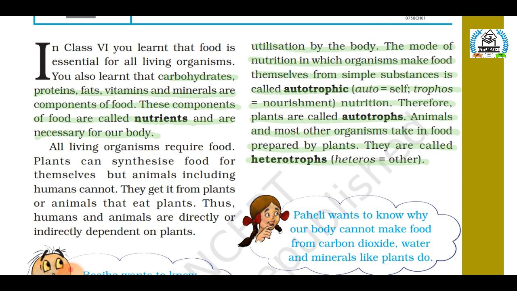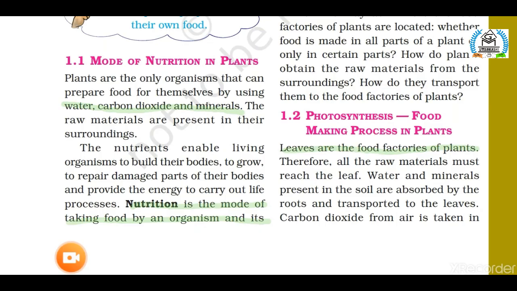Next term, heterotrophs. The word heterotroph is made up of two different words, heteros and tropos, where heteros means other and tropos means nourishment. Thus, the word heterotroph means organisms that don't make their own food. In fact, they rely on others for their food, and this type of nutrition is called heterotrophic nutrition. And the example, as you know, is animals and we, the human beings.